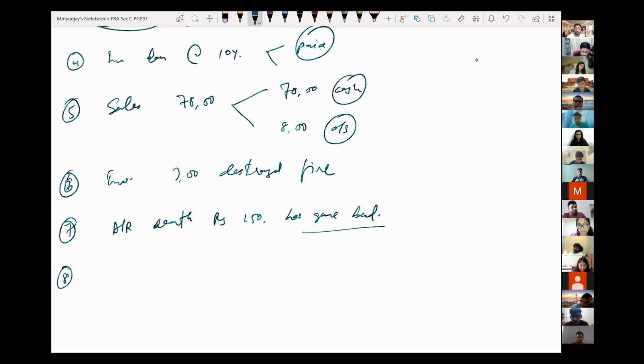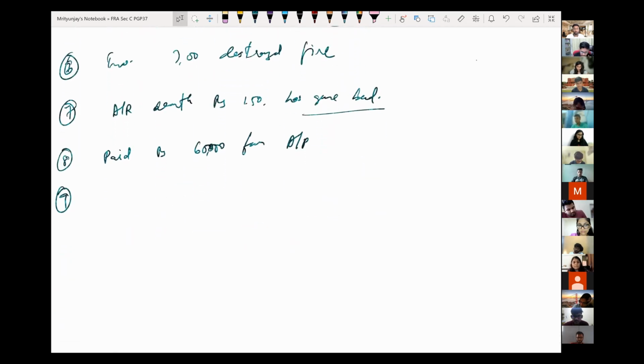Sir, can we do one account payable gone bad also? Account payable. You have paid rupees, let us say 60,000 for accounts payable. Okay. Anything else that I can think of? Insurance. Let's do insurance. Insurance rent is already done.